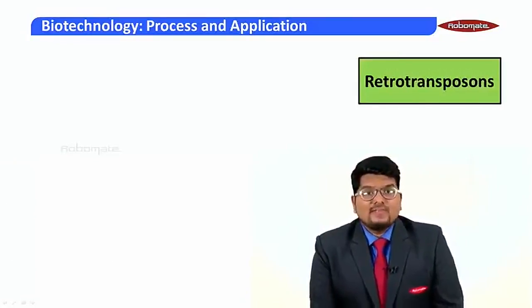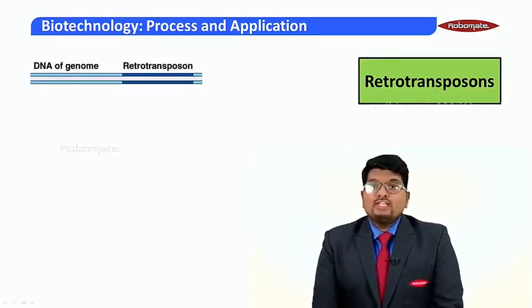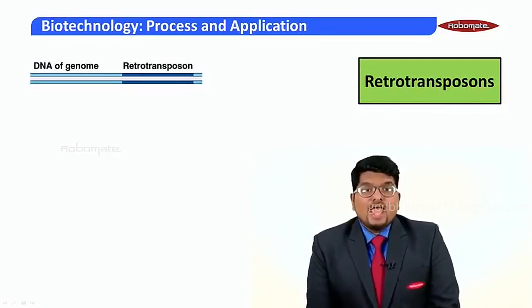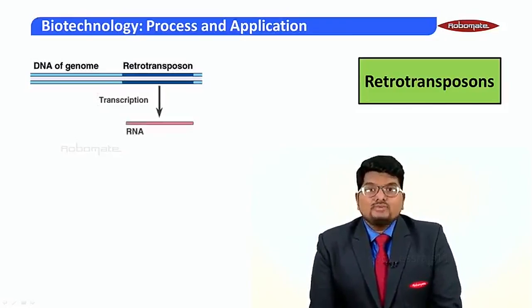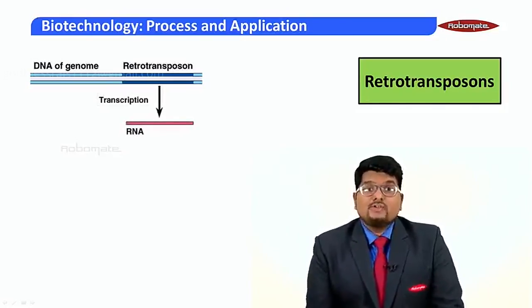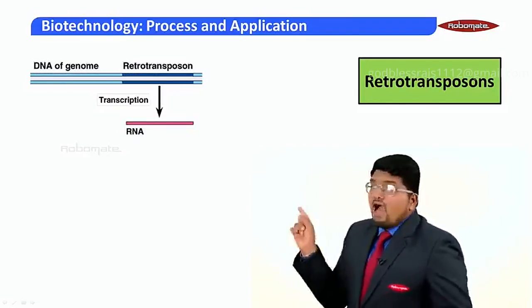Here the first type that I have is retrotransposon. So here we have the DNA or the genome, which is showing me a segment of DNA as a retrotransposon. Here this retrotransposon undergoes transcription to form RNA.